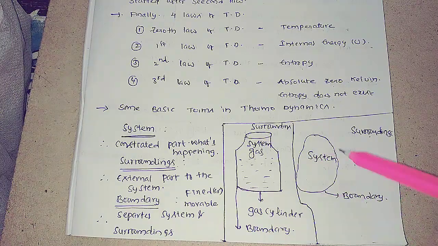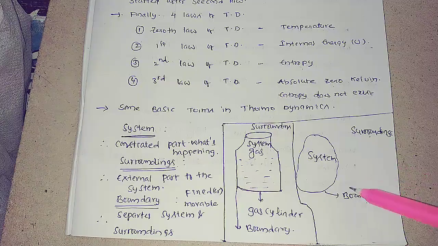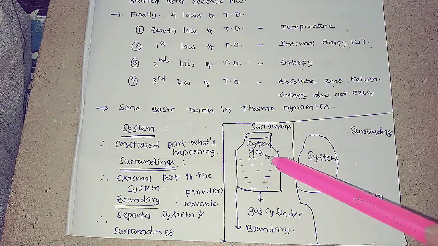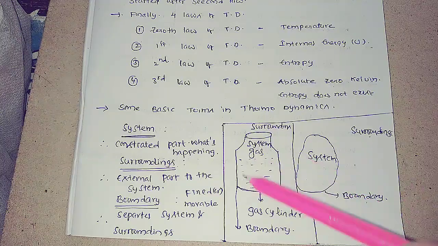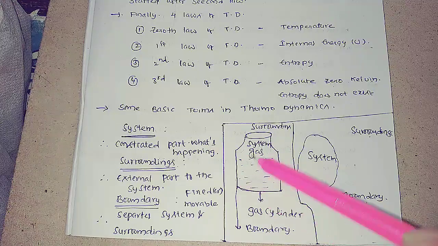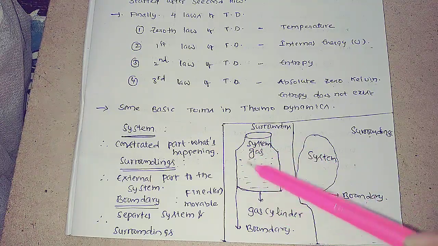Okay, this is the introduction to the system, surroundings and boundary. The best example to understand this is a gas cylinder. In that gas cylinder, the boundary is fixed. That boundary is the cylinder wall. Inside it there is a gas.